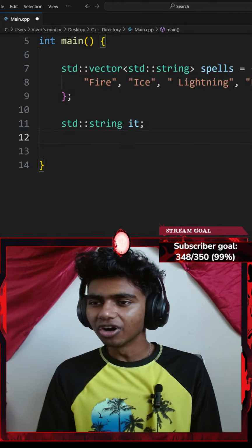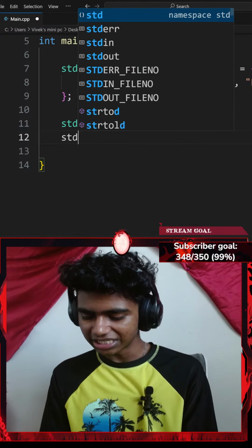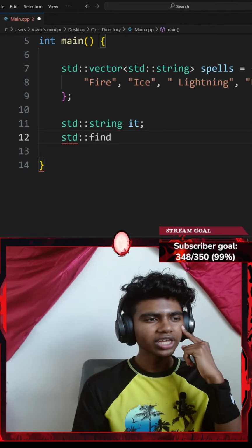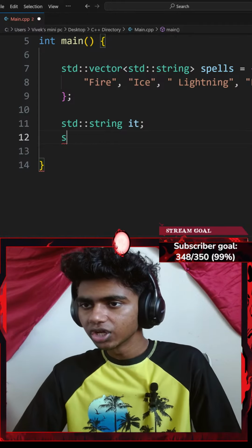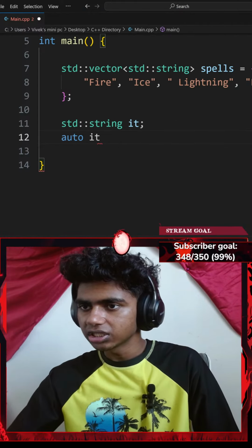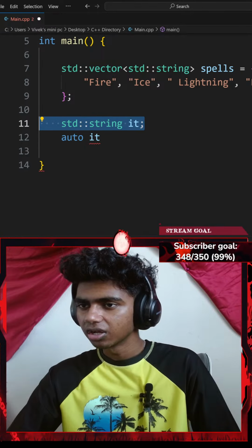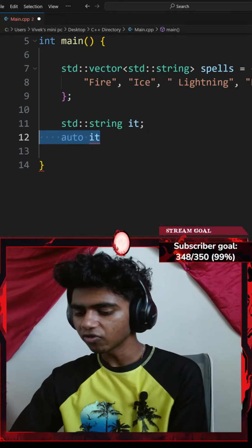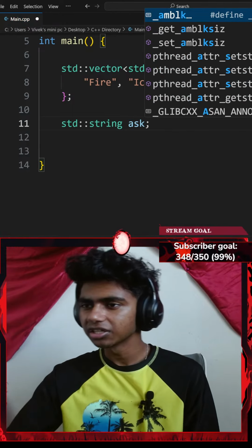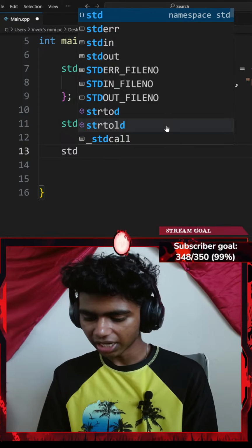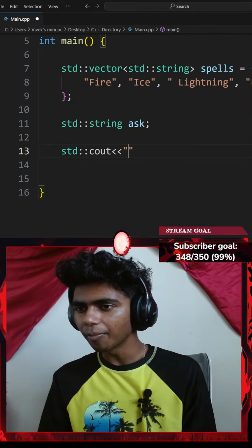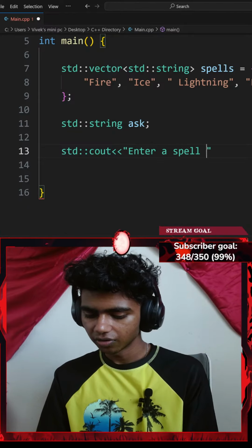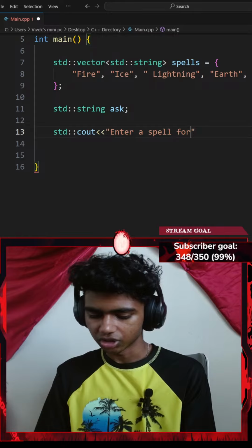Okay, let me go ahead and let's go with a standard find. So go with auto, so should I go with auto it? Okay, so it says ask user to enter a spell for search. Before all this, I could go with something like ask. And then let me add a standard console output with an insertion operator. I want to insert something like enter a spell to search.